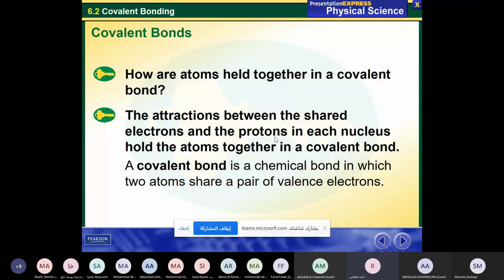A covalent bond is a chemical bond in which two atoms share a pair of valence electrons. So he's mentioned here, thank you, Ahmed, the source of the covalent bond. The attraction between the shared electrons, as we see right now in fluorine, for example, and the protons in each nucleus of the two atoms that are sharing, hold the atoms together in a covalent bond.